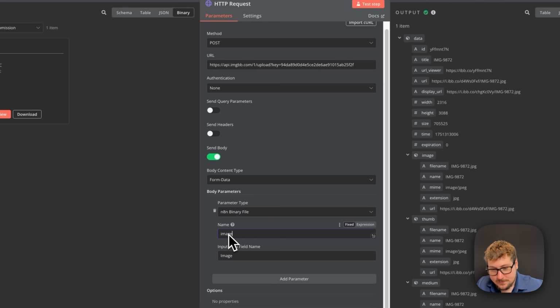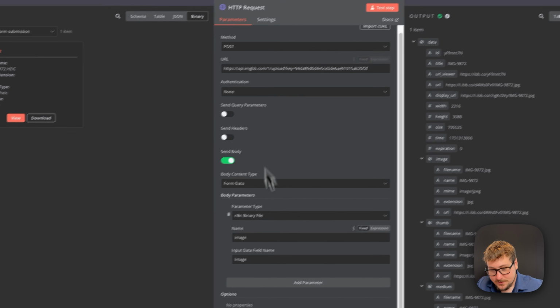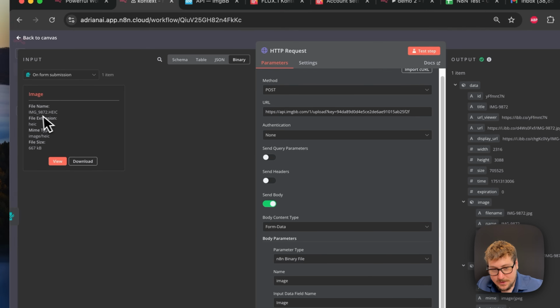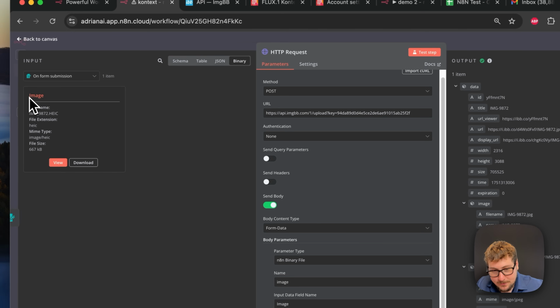And then as you can see right here, we have the name. So this is what ImageBB is receiving. They want image with a lowercase I. So that's the exact thing. Every time we use this, we're just going to be passing this image with the lowercase I. And then if you go down here, it says input data field name. So this is the actual data that we're uploading. And as you can see, it's a capital I image.